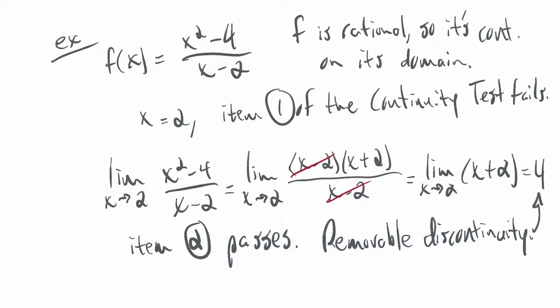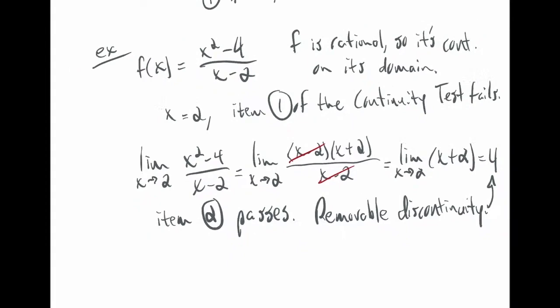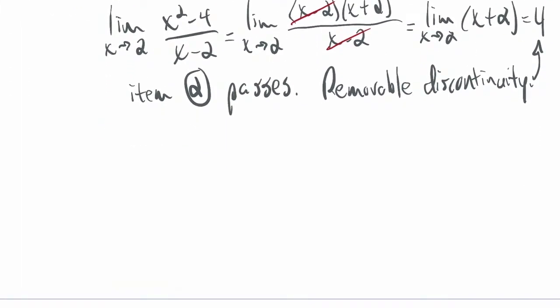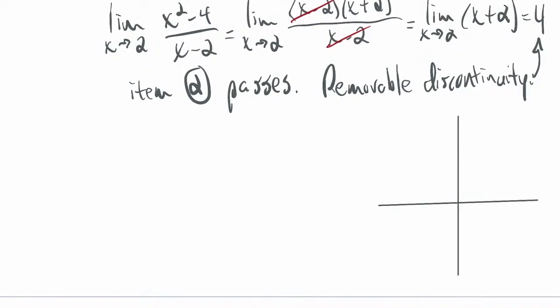Now, it's called removable, as I said before, because you can repair that gap in the graph. What this means is that this graph looks something like this.